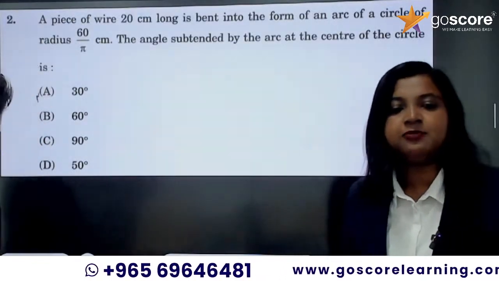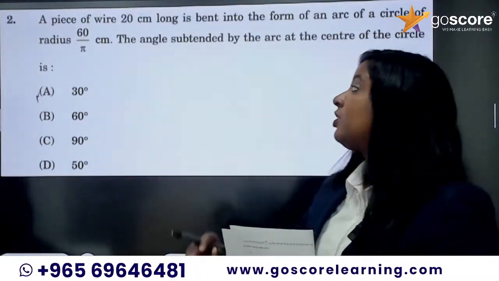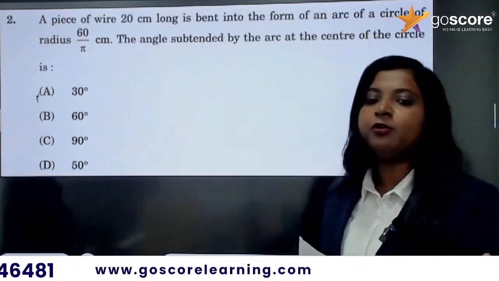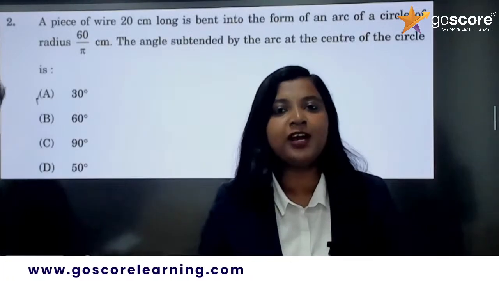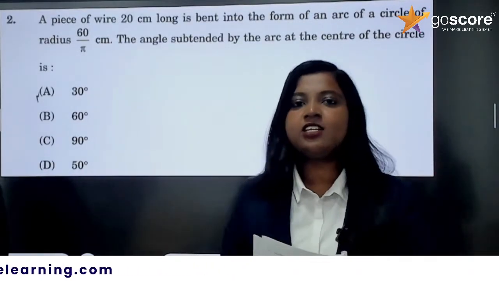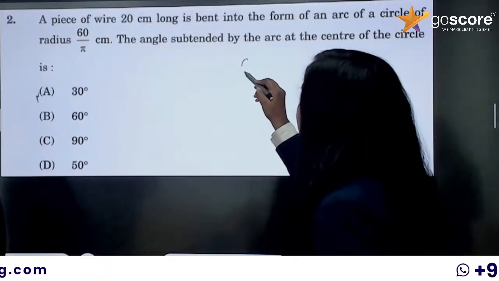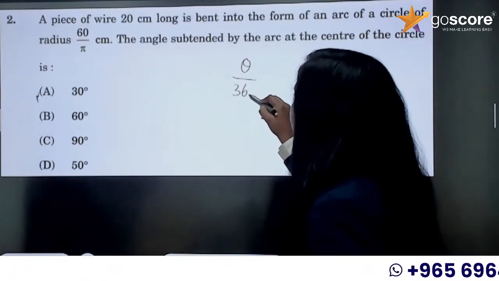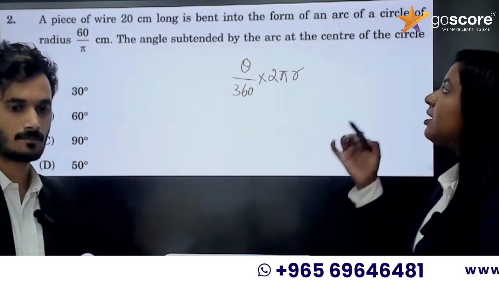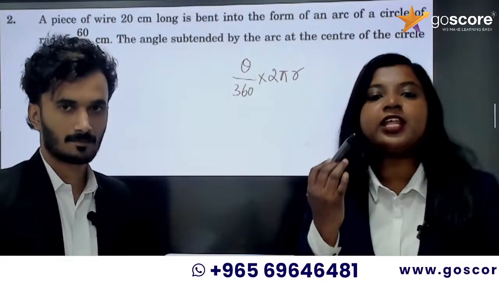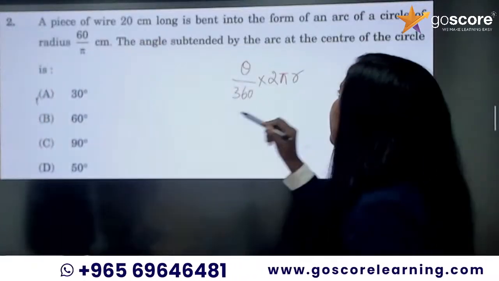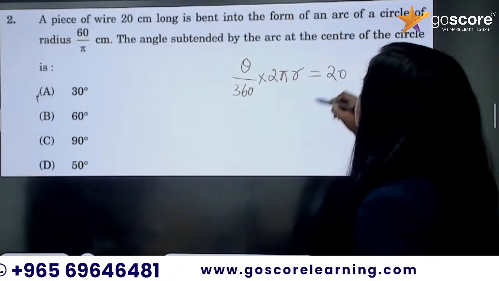Again, another question from areas related to circles. A piece of wire 20 centimeter long is bent into the form of an arc. We know how to find the arc length and the area of a sector. Here it is arc length, so the formula is theta by 360 into 2 pi r. What is the length of the arc? It must be 20, because we are bending the wire to form the arc.